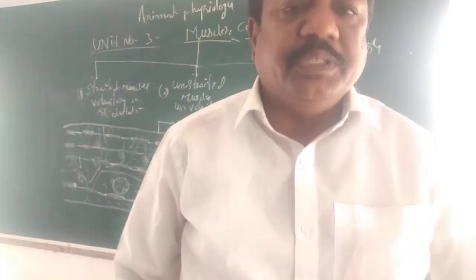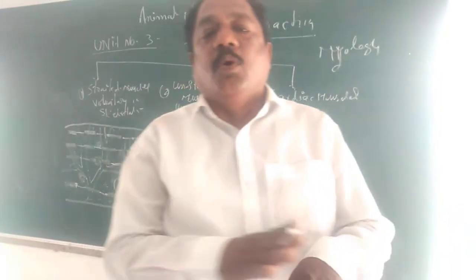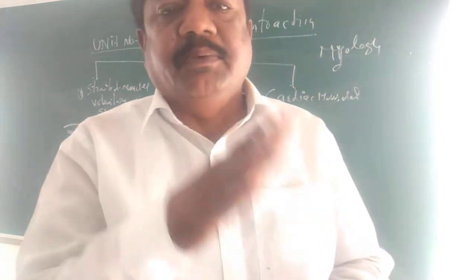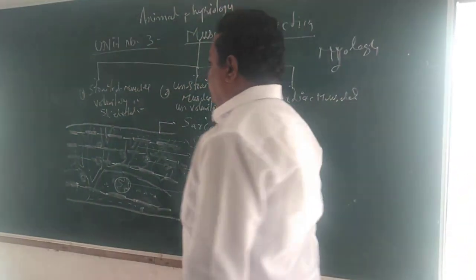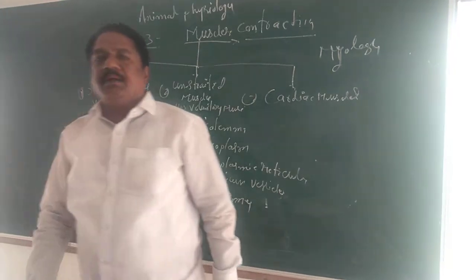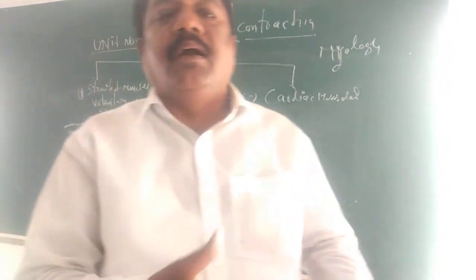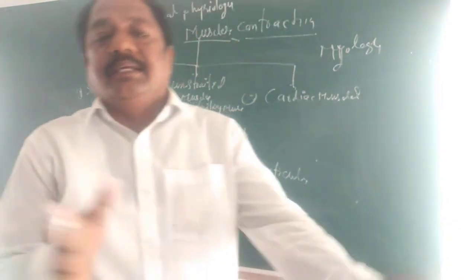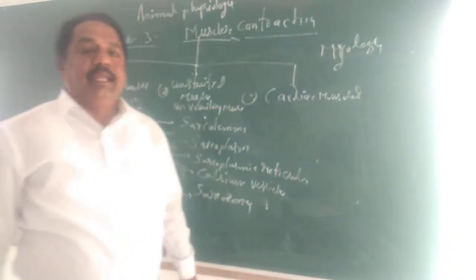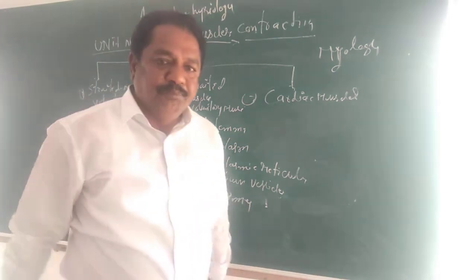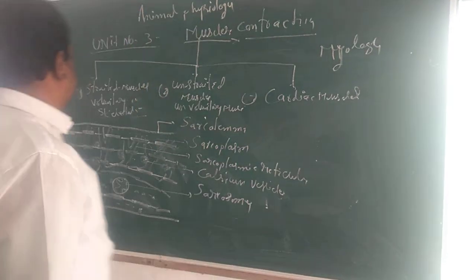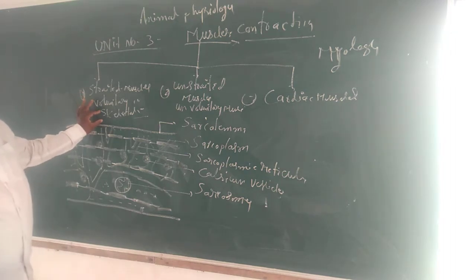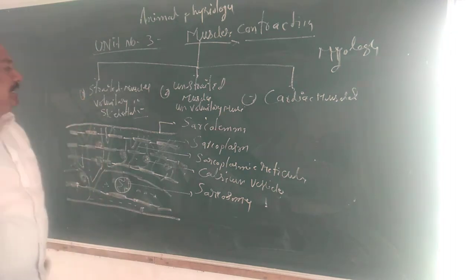Which muscles are attached to the bone? Such muscles are called skeletal muscles. It means voluntary muscles are all attached to the bone. They do not exist individually. Generally, in any animal body, all the muscles are attached to the surface of the hard bone. So that's why all the voluntary muscles are attached to the bones and are called skeletal muscles.